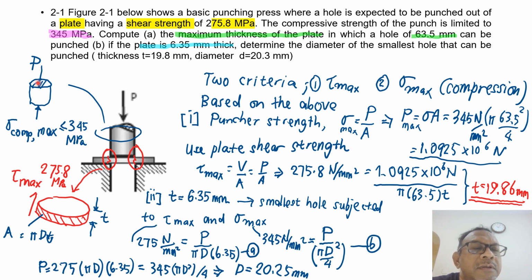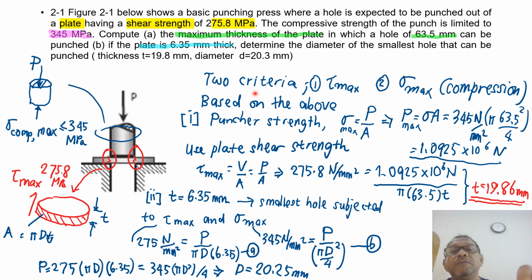I've drawn the free body diagram of the puncher here, and it is less than 345 megapascal. So you can see that the puncher will fail by compression and the plate will fail by shear.